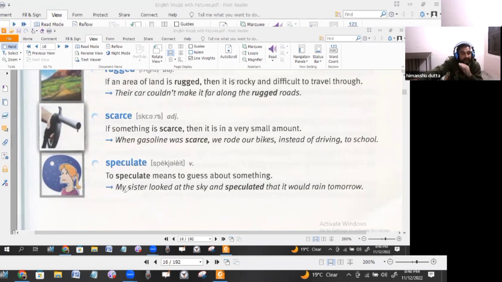I mean to say that whenever there is any cricket match, enjoy it. It is not about any particular team. Enjoy the cricket, enjoy whomsoever plays better. We should appreciate that. That's actually the gentleman's game. So anyways, to speculate means to guess about something. My sister looked at the sky and speculated that it would rain tomorrow, which actually did not happen.